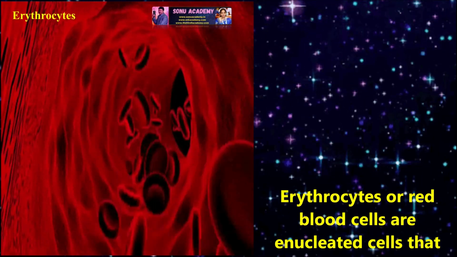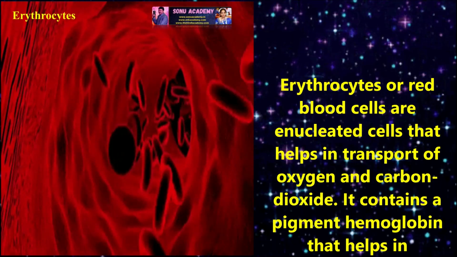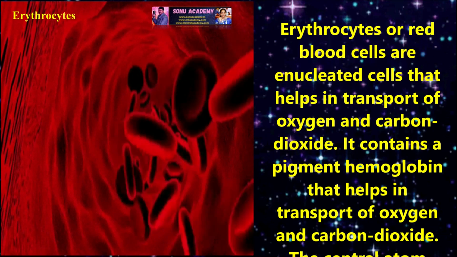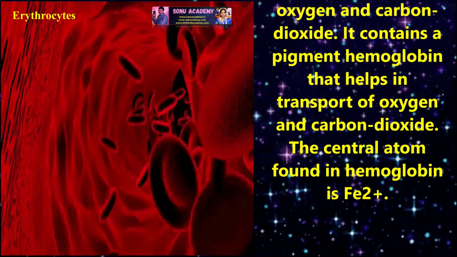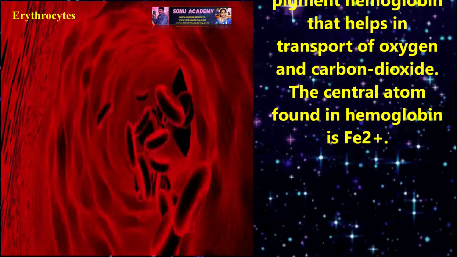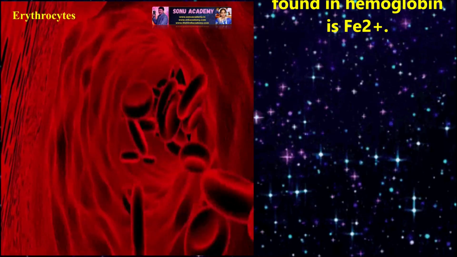Erythrocytes or red blood cells are enucleated cells that help in transport of oxygen and carbon dioxide. They contain a pigment, hemoglobin, that helps in transport of oxygen and carbon dioxide. The central atom found in hemoglobin is Fe2+.